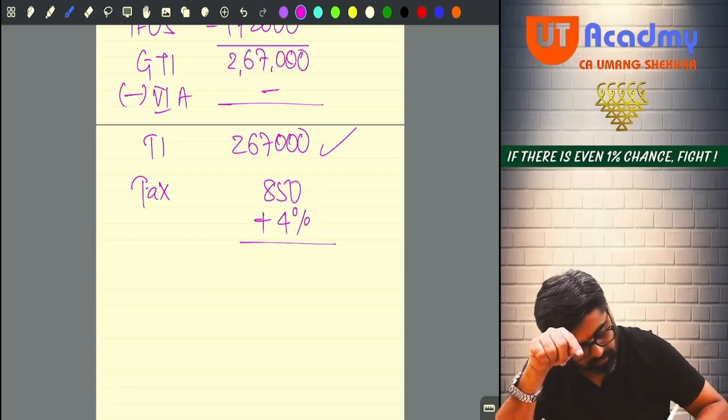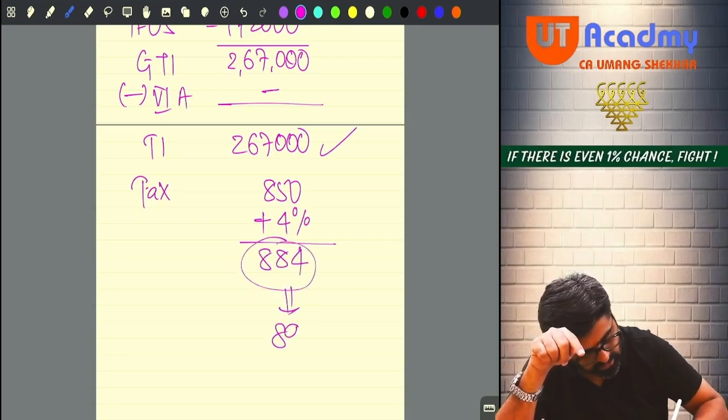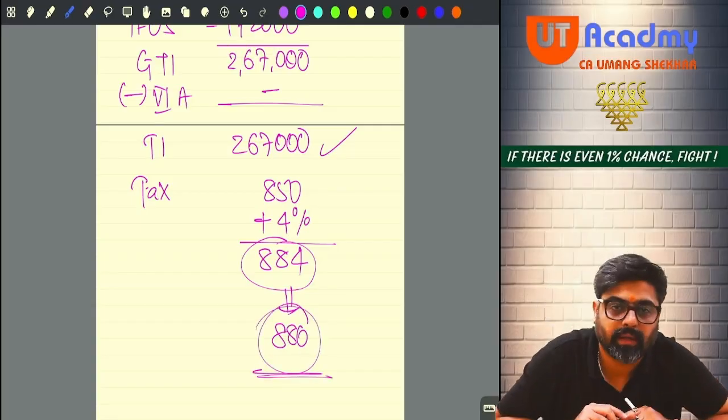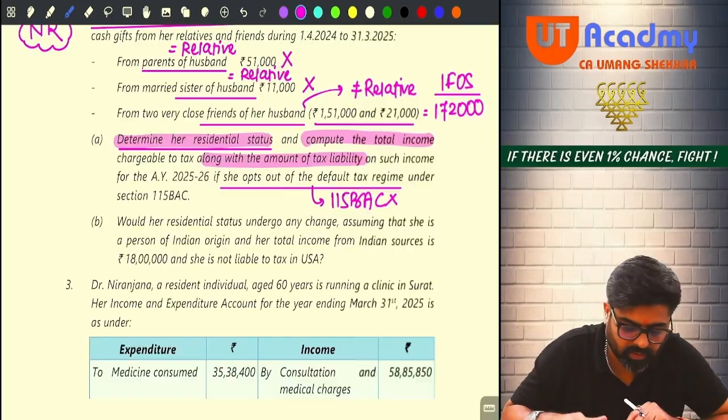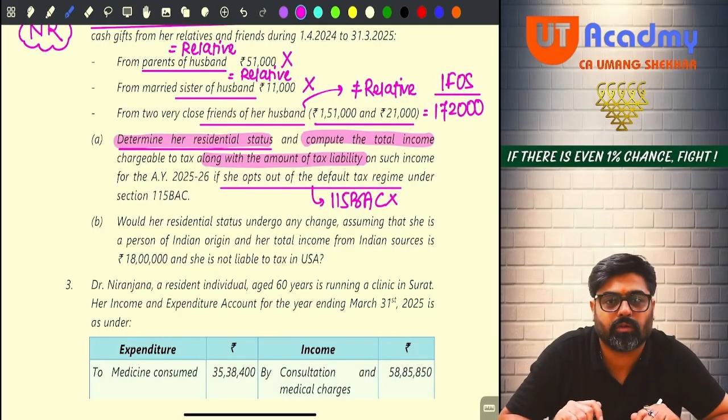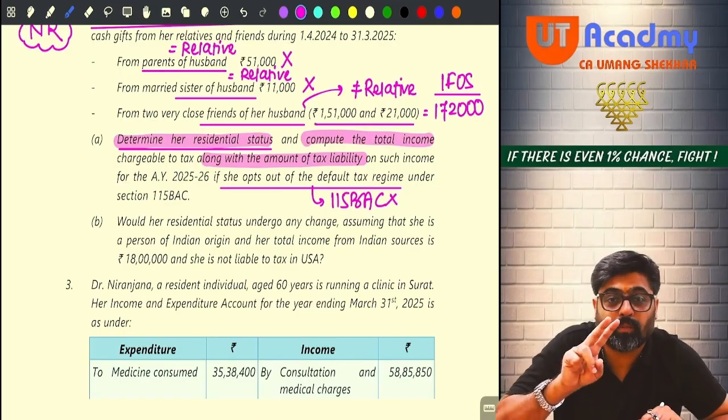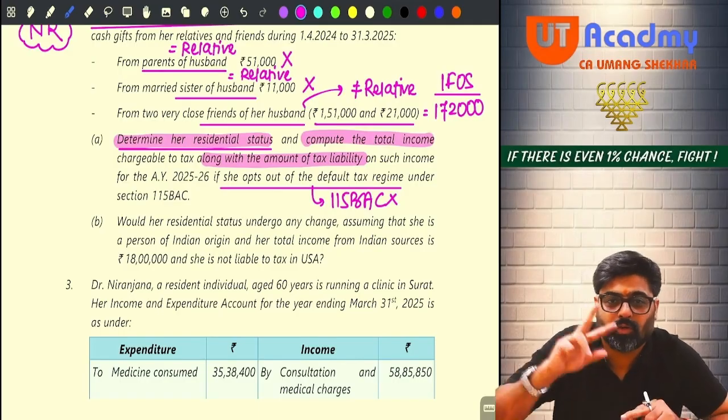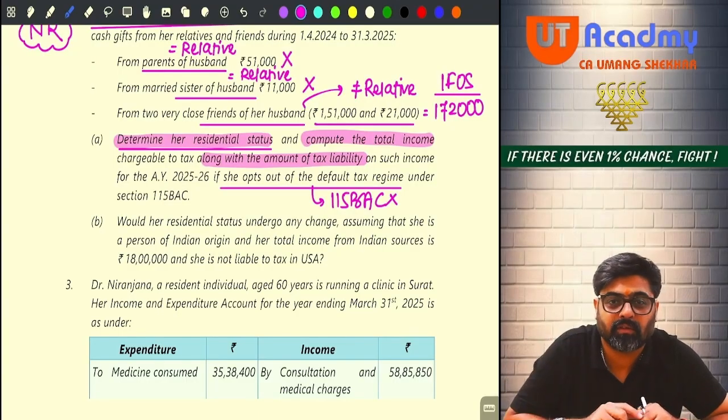So it will be 884. Now you will have to round it off to 890. Sorry, 880. This will be your final tax liability. So they are saying calculate the tax also. So 2 marks for this tax calculation. 2 plus 2 plus 2, 6 marks. And 2 marks for part B.